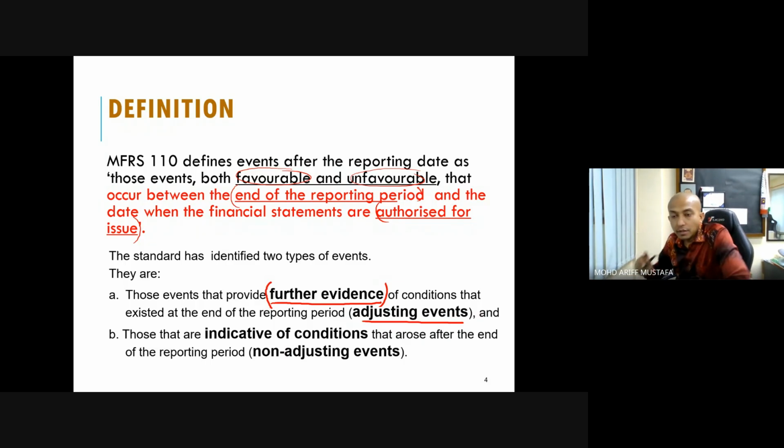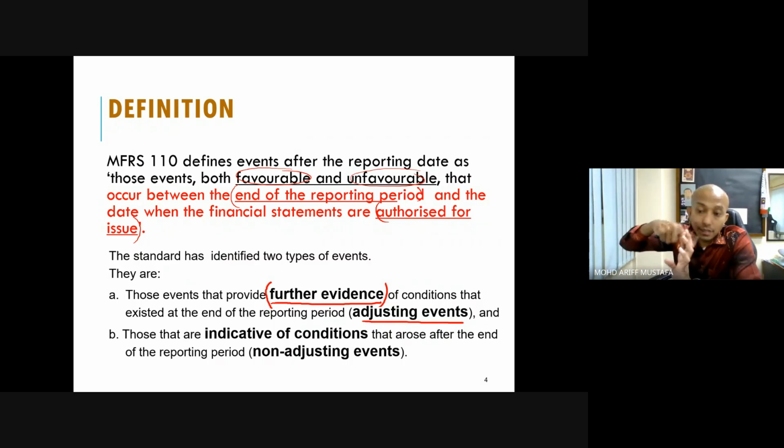For example, we estimate that we are going to lose a litigation case by 10,000. But after the year end and before it is authorized, we are actually penalized by 50,000. So you see, we get information that is more accurate compared to the previous estimation. So we make an adjustment, because we know we have to pay 50,000, whereas the adjustment we made just now was a provision of only 10,000.